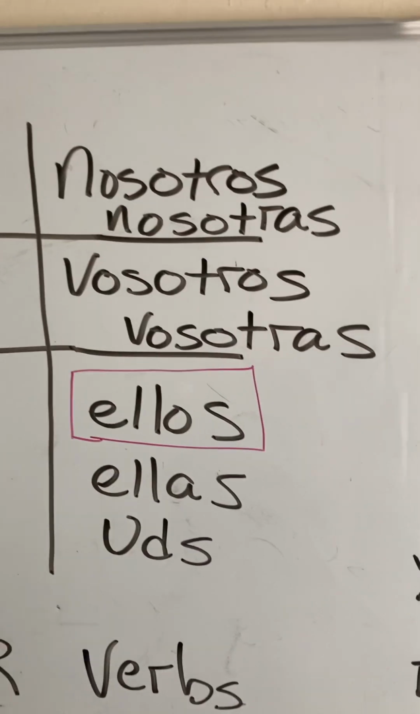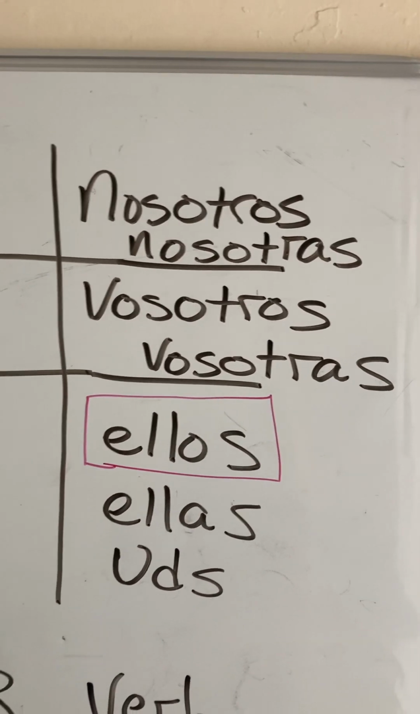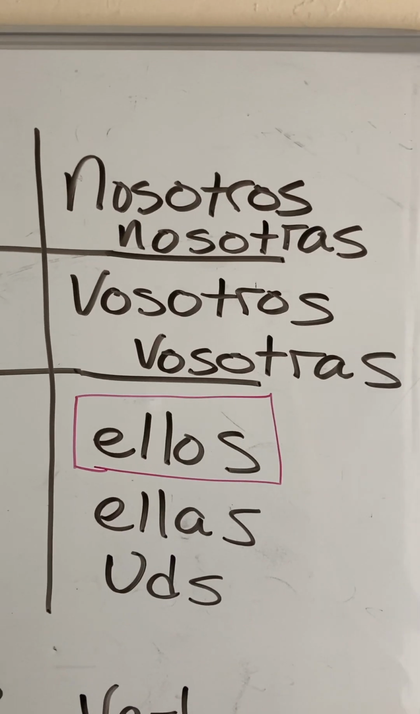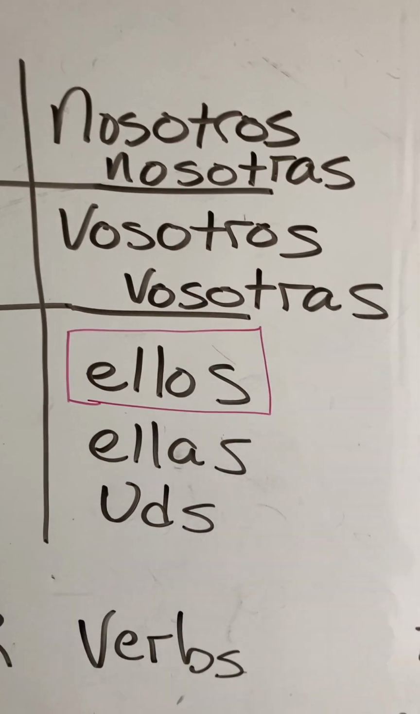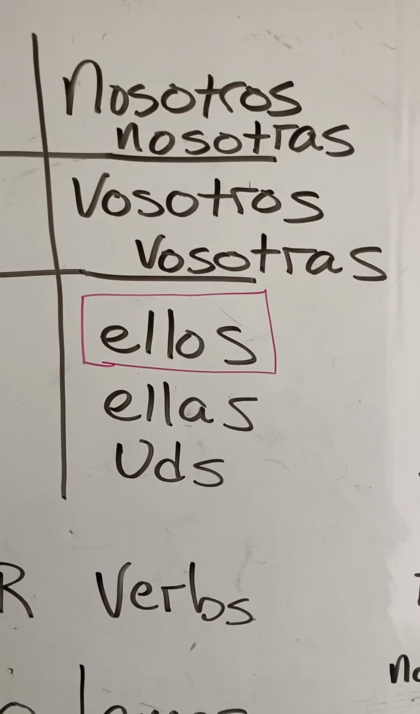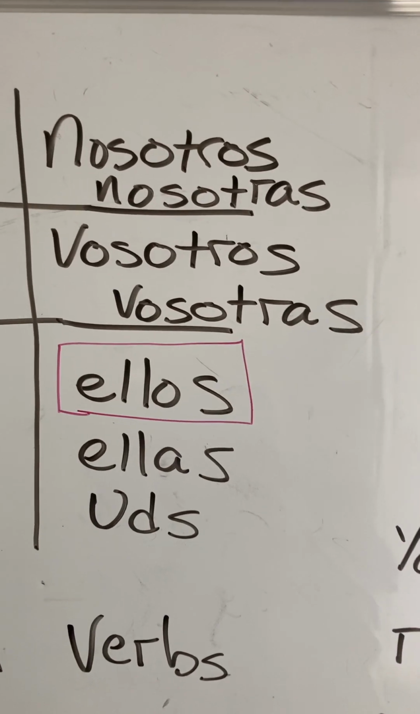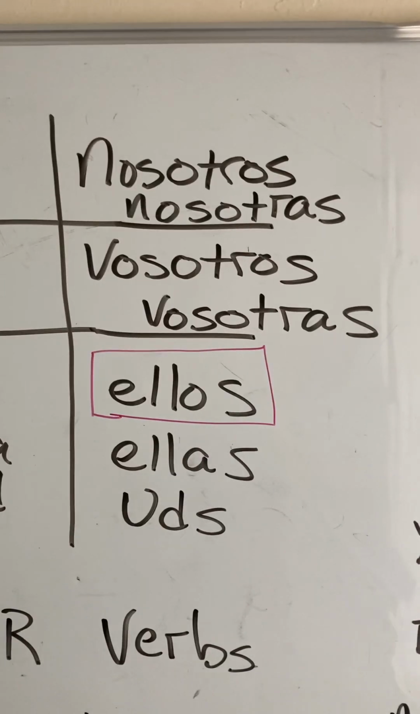Then, of course, we have nosotros, which is we, vosotros, which is you all, but in the informal. Ellos, which means they, but the masculine form. Ellas, which means they, but the feminine form. And then ustedes, which is the formal, you all.